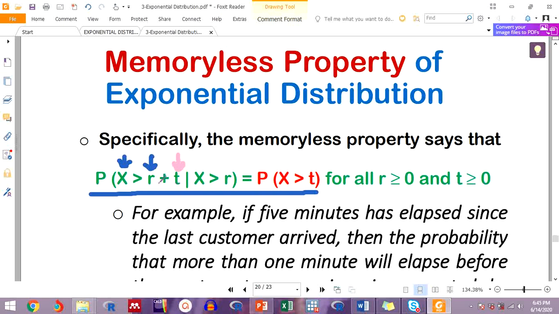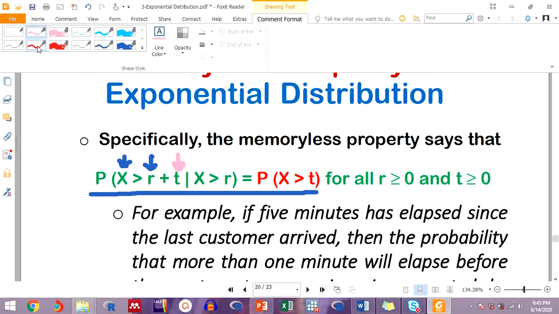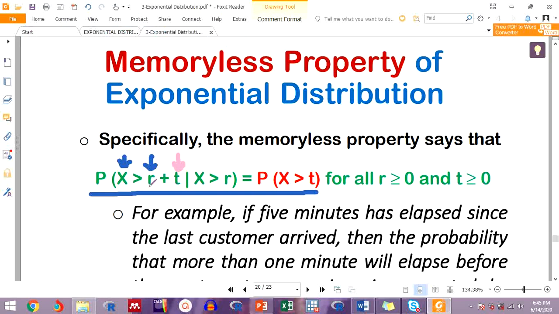I think the difference of these letters is clear. Okay, that I have been waiting for 5 minutes, it is this one here. Then in the next 2 minutes I'm going to receive a new customer. So: the time you have been waiting, and the time you expect to receive a customer.